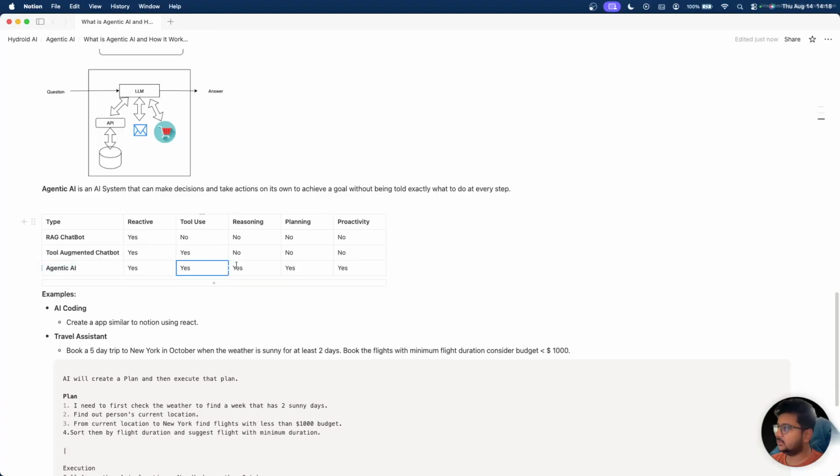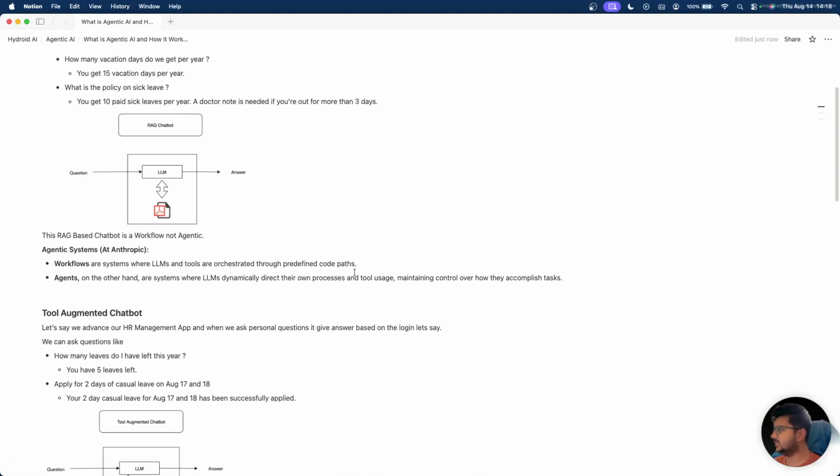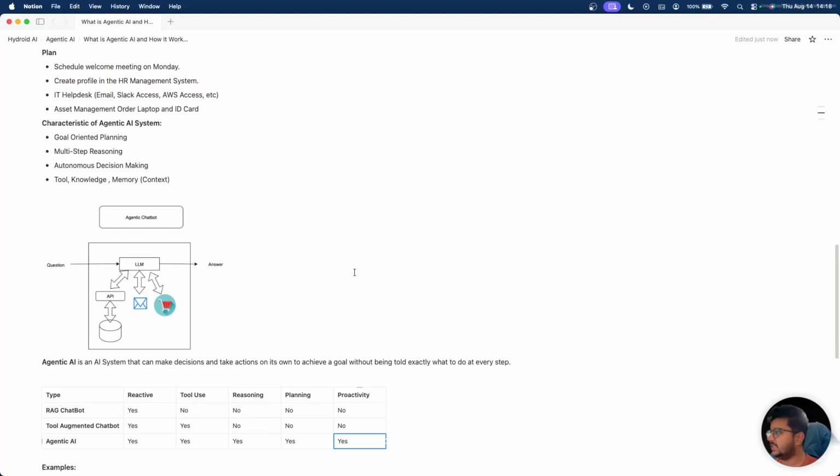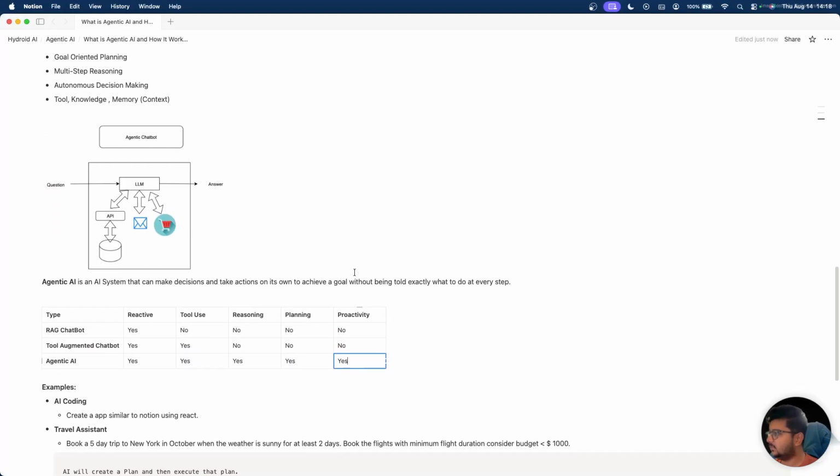It uses tools. It has its own reasoning. It has its plan, as we saw earlier, and it has proactiveness. It will take actions on its own when it is executing the task, if required. So this is an example of how the agentic AI system works.